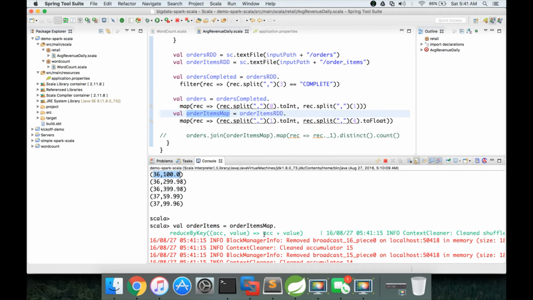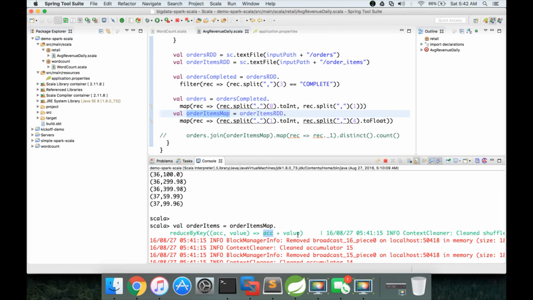Okay, and what we are trying to do, for each iteration we are adding value to the accumulator. By saying accumulator plus value, we are adding value to the accumulator. Okay, and this accumulator will now be reset to 0 plus 100, which is 100. And in the second iteration, again this same function will be called, and accumulator is now 100 and the value is 299.98.